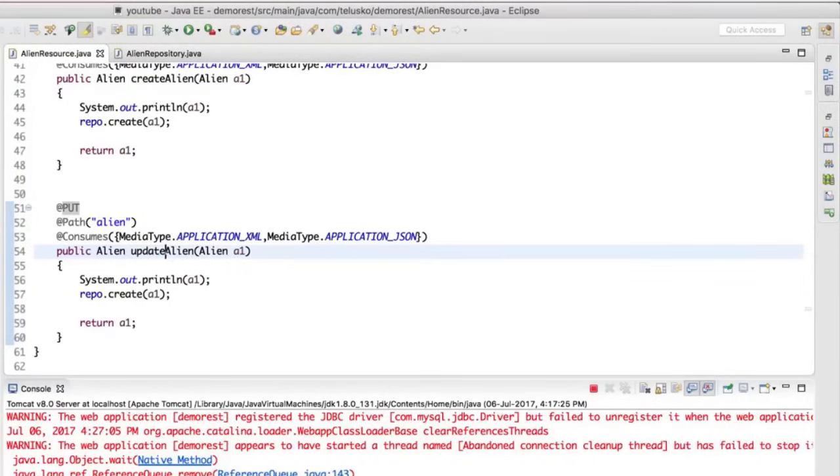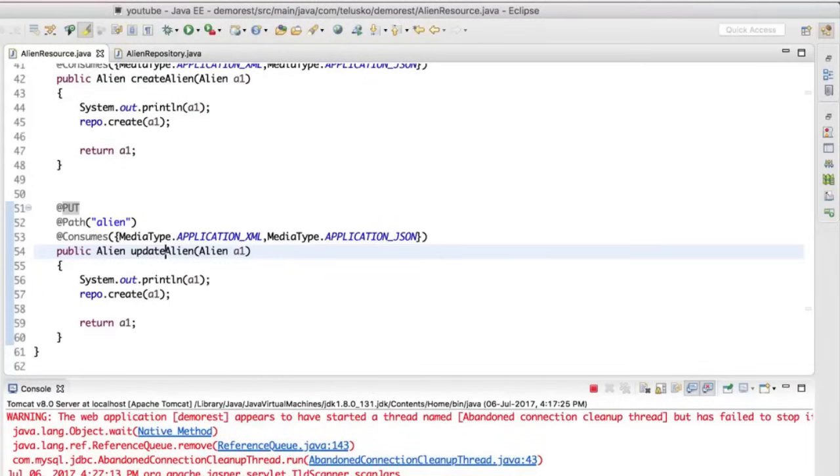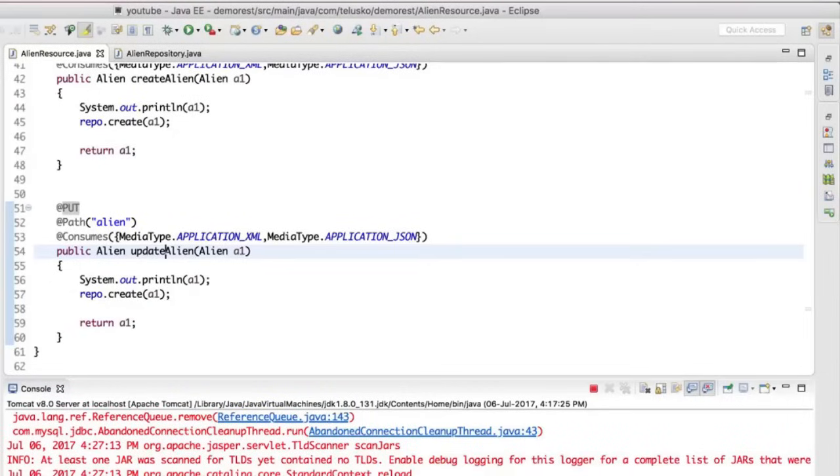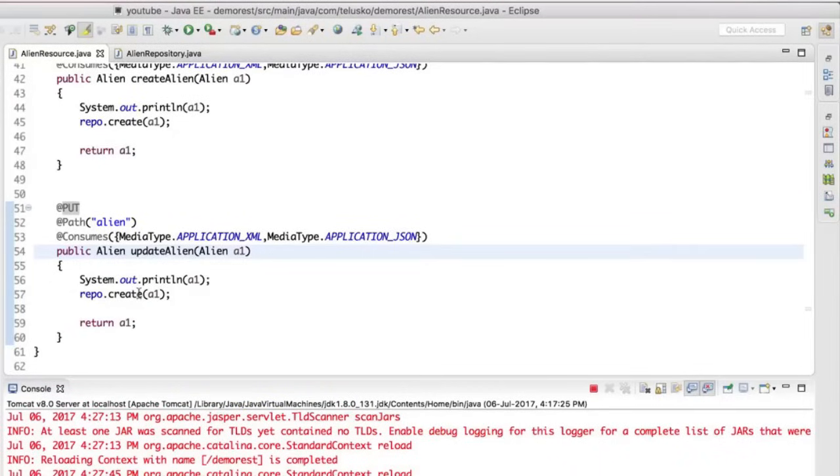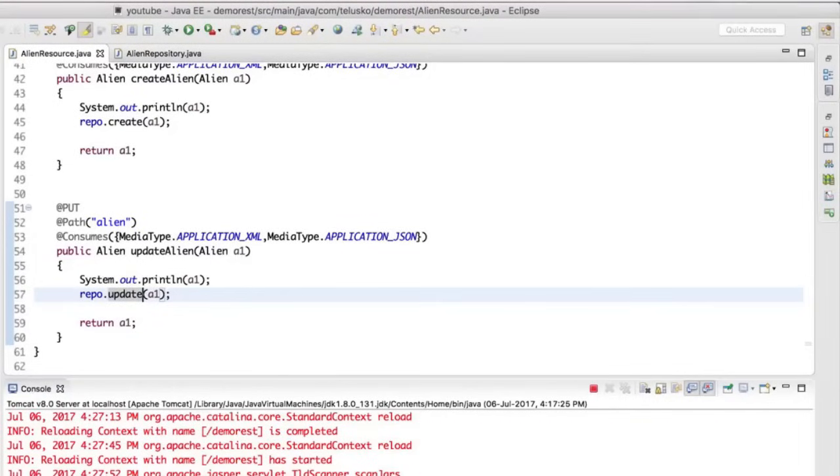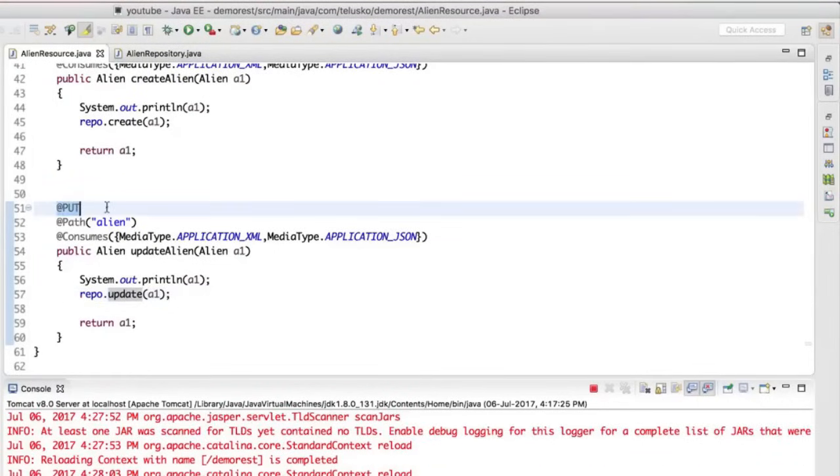But an update needs to be done only when you have that particular data in the system, right? For example, if I try to update something and you don't find data there, of course you cannot update it. In fact, I will check that after some time. The main motto here is I don't want to create the thing, I want to update the thing. Again, there are some restrictions which we have to follow that we'll see in some time. But for the time being, I'm using a PUT request. Using PUT request, you actually achieve updating. Now there are some people who debate that using PUT you can create a new resource, and using POST you can update a resource.